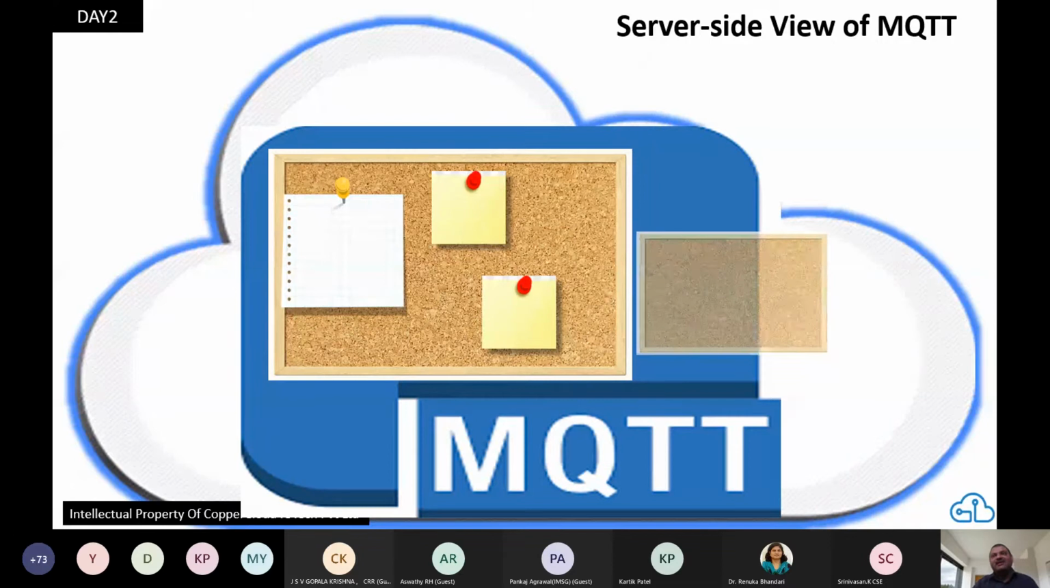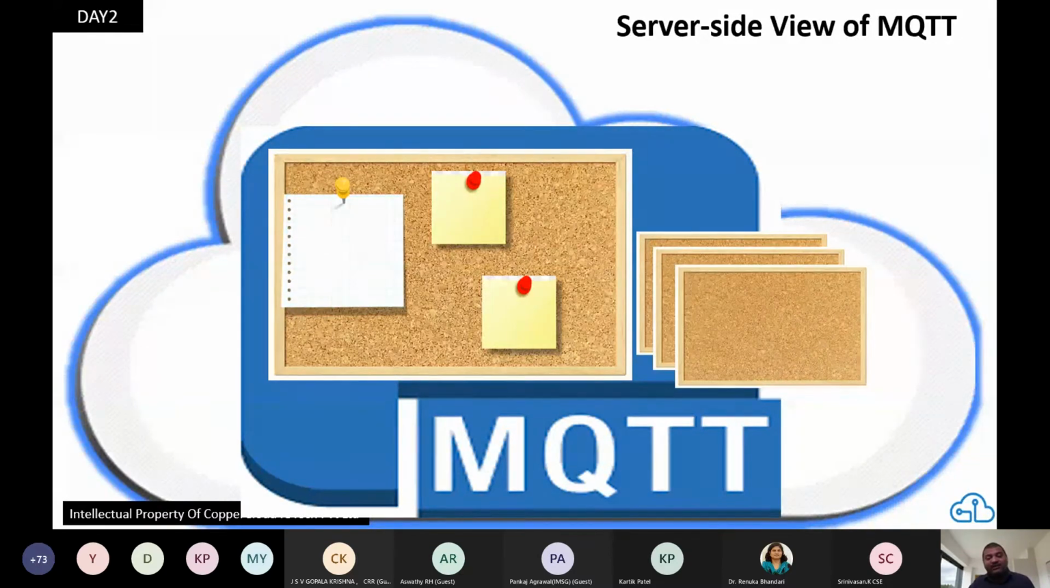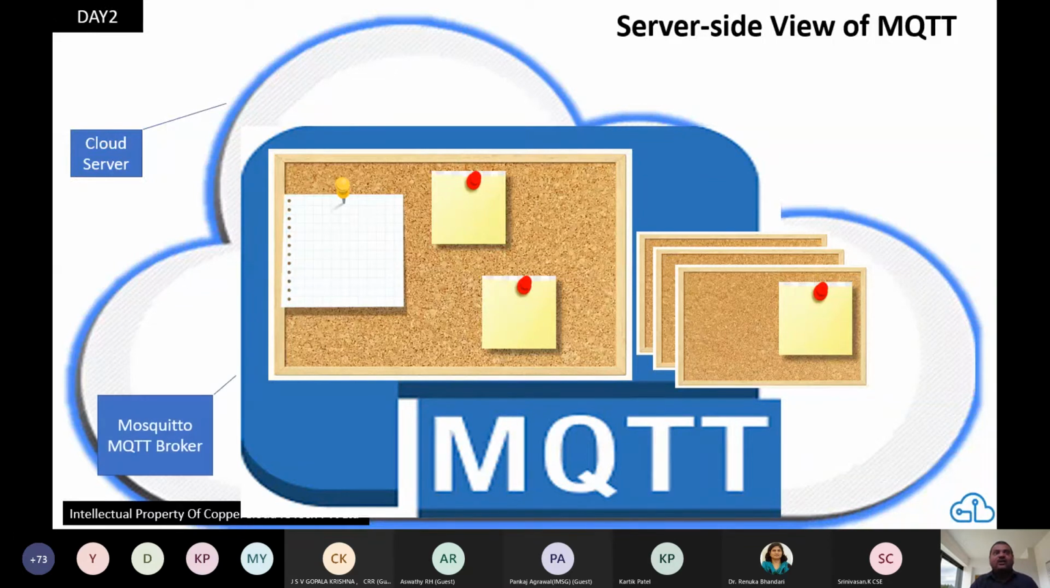Similarly, there can be many different topics. You could have the same publisher publish on multiple topics. You could have multiple subscribers read from the same topic, etc. So the job of MQTT primarily is to manage and make sure that the topics work properly. And it's all running inside a cloud server. There are many different server software which do MQTT work. The most popular and one of the free ones is called Mosquitto Broker. So that's the one we'll be using now.